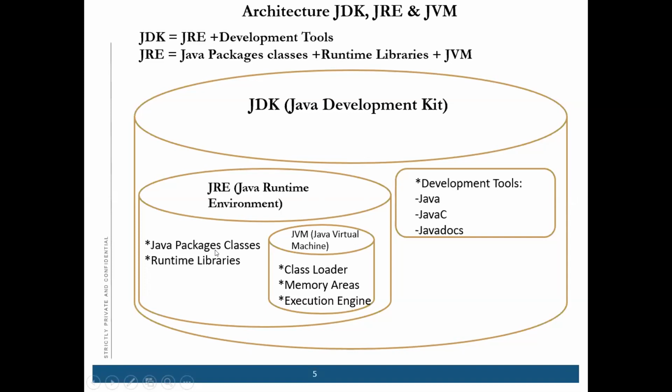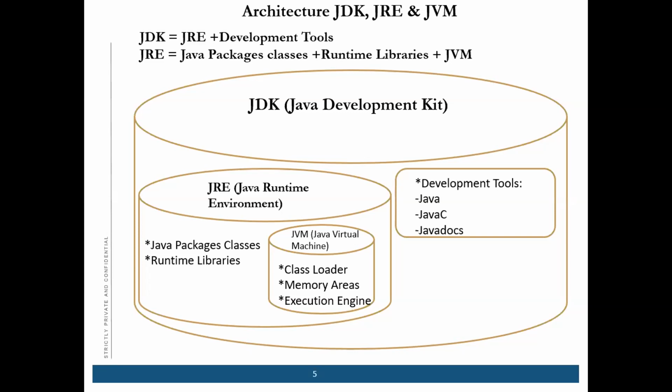Once you install Java, you understand that there are some runtime libraries, and the JVM, which is the Java Virtual Machine. Why is the Java Virtual Machine called virtual? Because you cannot see it. It helps in compiling your program. Inside that Java Virtual Machine, you have the class loader, memory area, and execution engine.